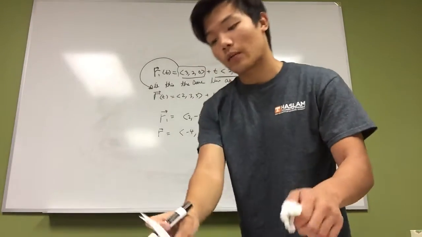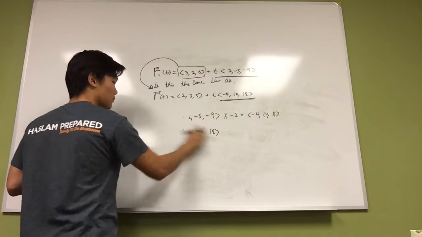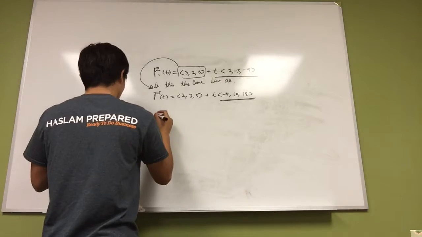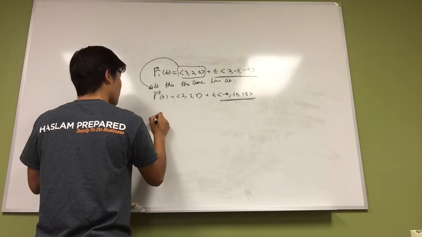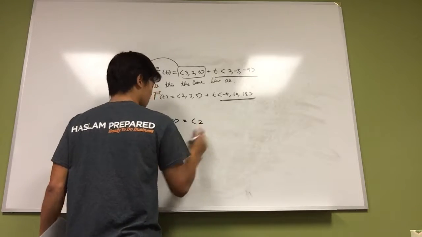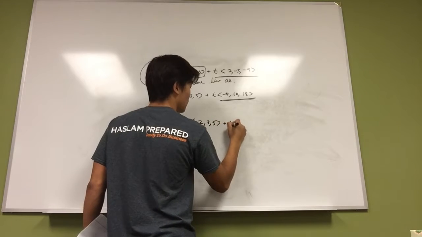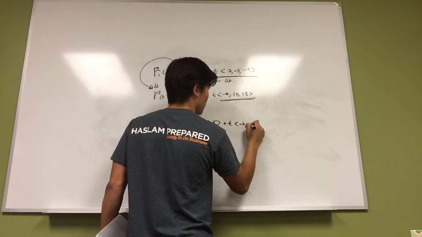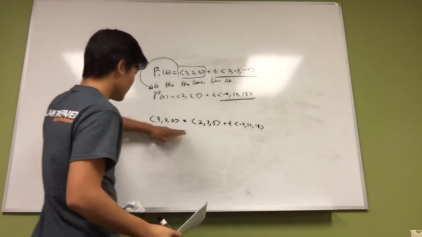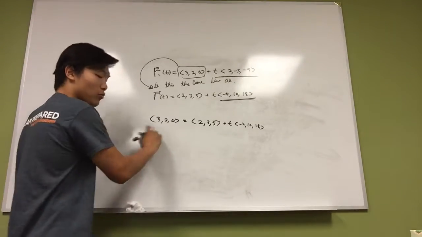It's going to look like that. And with this equation, we can have 3 different equations because we have 3 different variables.